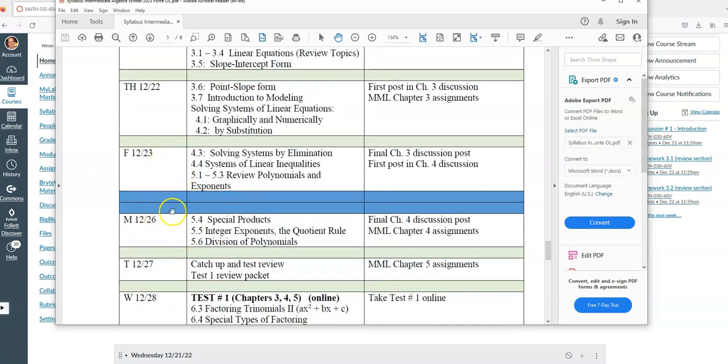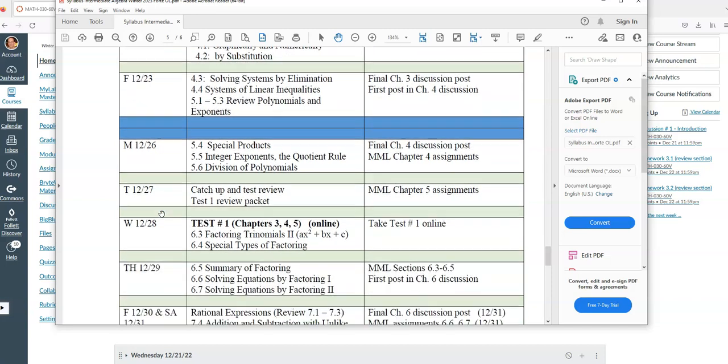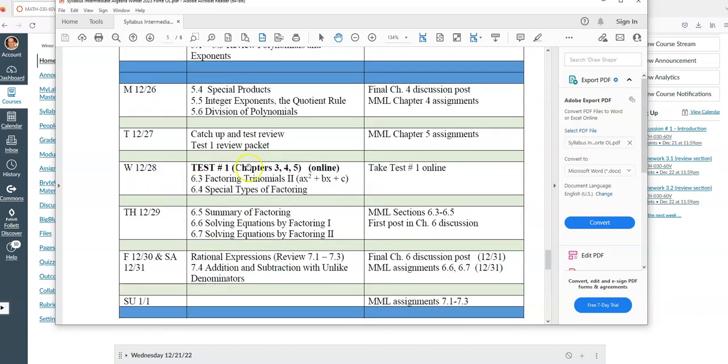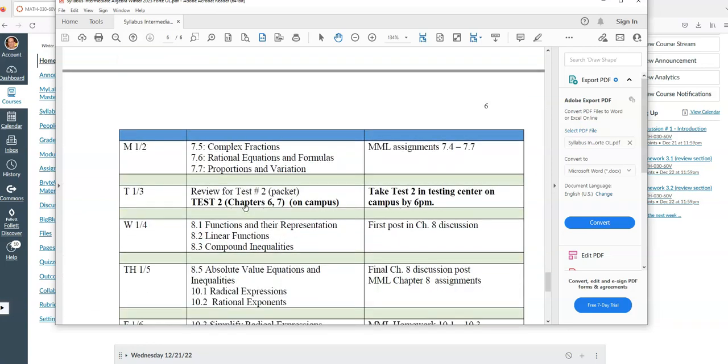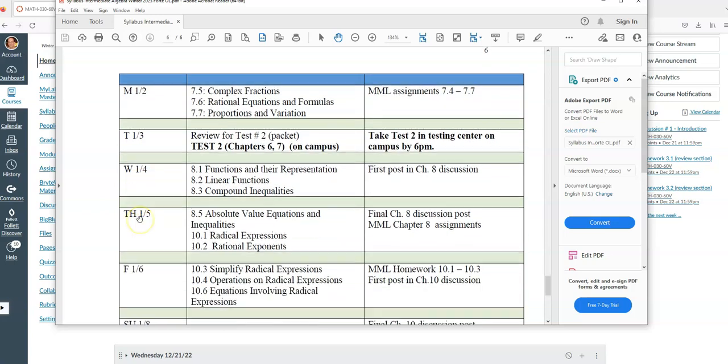Also, you notice I didn't put anything on there for Christmas, so Christmas Eve and Christmas Day are left blank. All right, then we move into Chapter 5. The first test you're going to take online, and I'll run you through that in a minute too. Then we move into Chapters 6 and 7. The first test on campus is on Tuesday, January 3rd. The testing center over the winter break is open until 6 o'clock, so allow 2 hours for the exam, so don't schedule it any later than 4 o'clock, or you're not going to get the full 2 hours for the test.